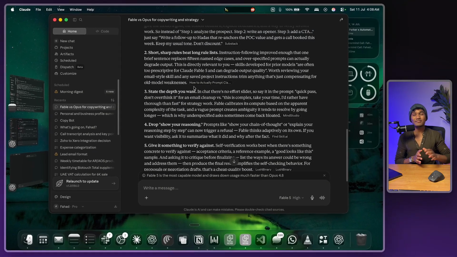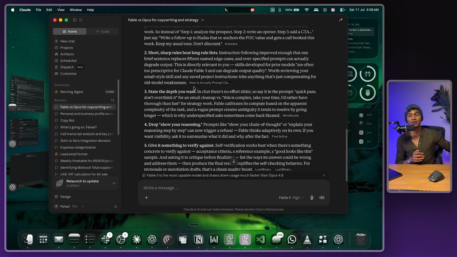So the third step, a very interesting step that I haven't seen a lot of AI do these days, is you can control the depth at which it performs. What do I mean by that? When you tell Fable, like, hey, I want the best output for this, I want you to do everything you can to get me this result, so do all the proper research, it's going to go in depth to get that stuff. But if you say, hey, don't spend too much time on it, give me a quick one, it's going to quickly summarize something for you.